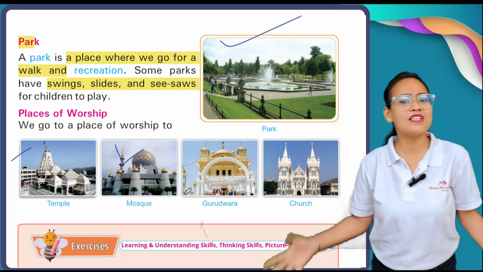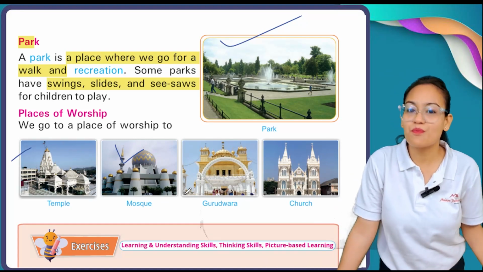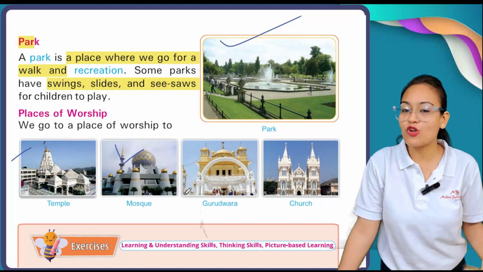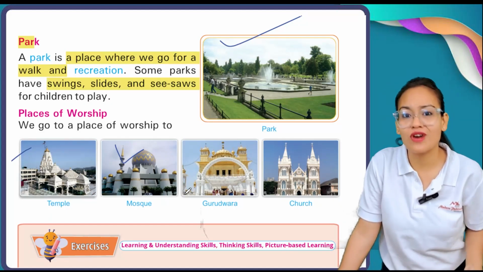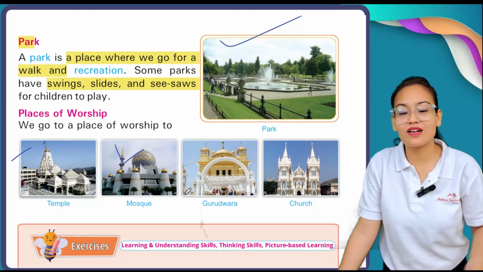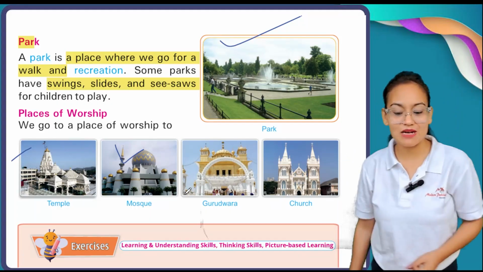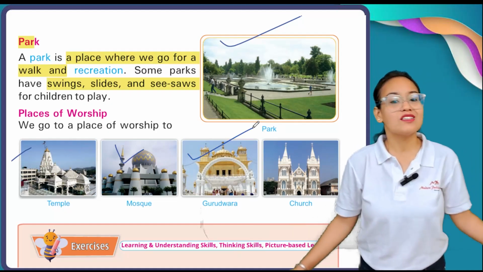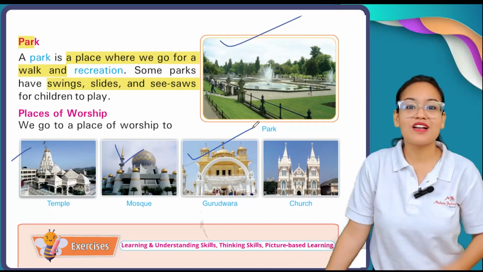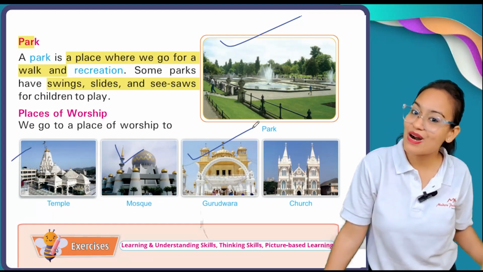If you are Punjabi or Sikh, then you follow Sikhism, and Sikh people go to gurudwaras, because gurudwaras are the place of worship for Sikhism. You can see here a Gurudwara, and I hope you all know the most famous Gurudwara of India is the Golden Temple, which is located at Amritsar.